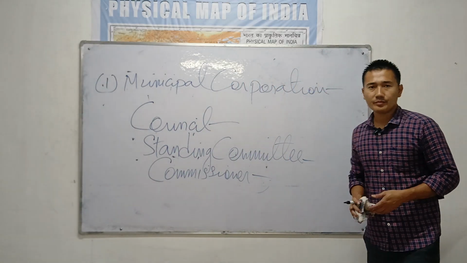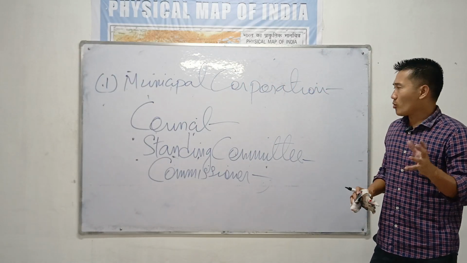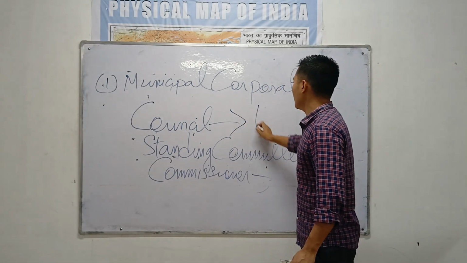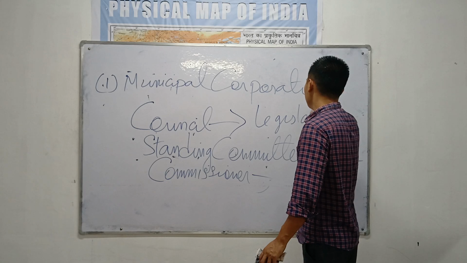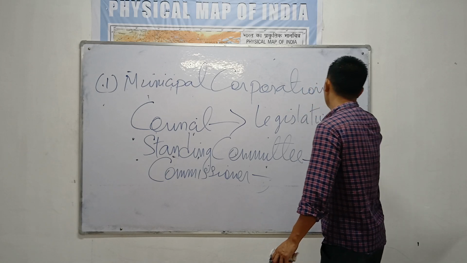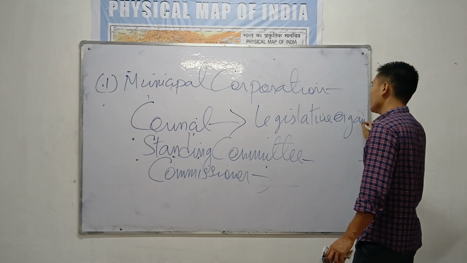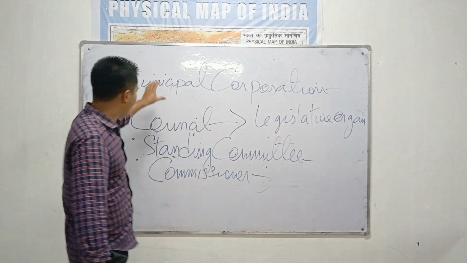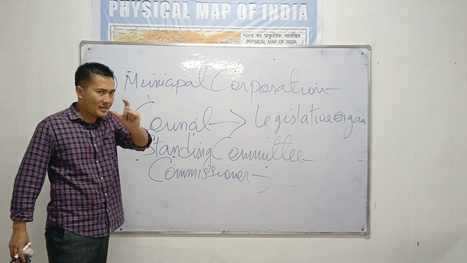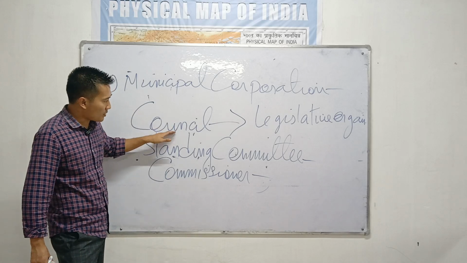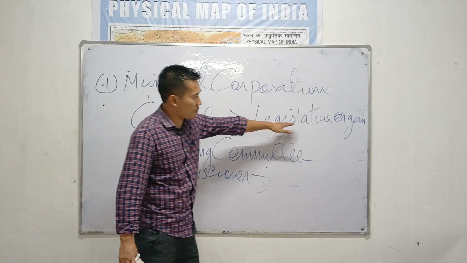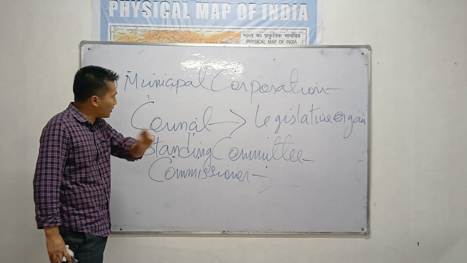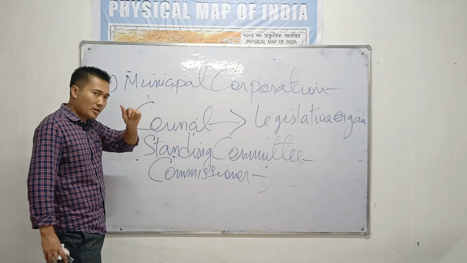See, in the municipal corporation, there will be a council. Council means the legislative organ or body. That means in the municipal corporation there is a small executive body known as the council. The council will make all the laws. Legislative body means they are the ones who make the decisions. The council is just a small body in the municipal corporation which is there to make laws.